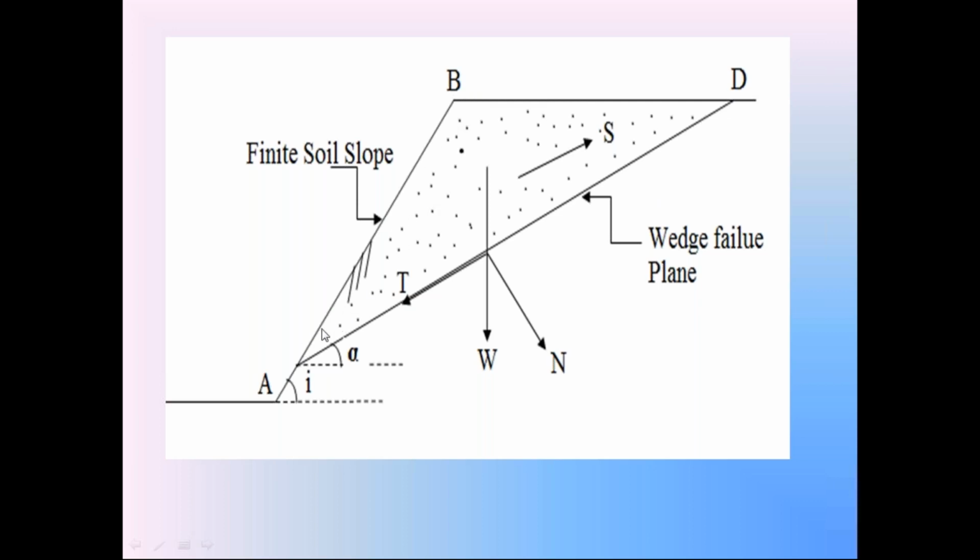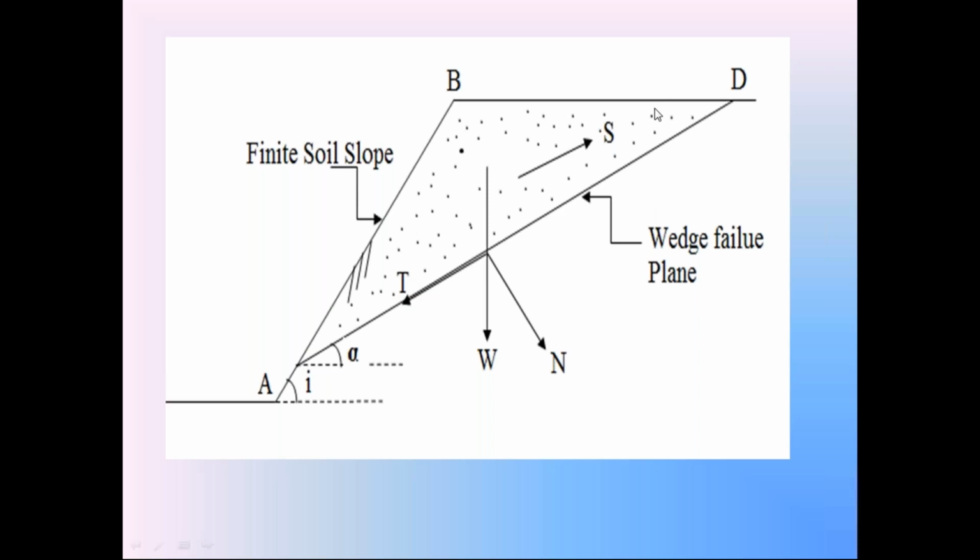On that graph sheet, find out the area of this soil wedge ABD. Multiply that area with unit thickness, you will get the volume. Multiply that volume with unit weight of soil, you will get the weight. Resolve that weight into two components, normal component N and tangential component T. Normal component N is equal to W cos alpha, tangential component T is equal to W sin alpha. Tangential component T causes the failure. So this is the shear force causing the failure.